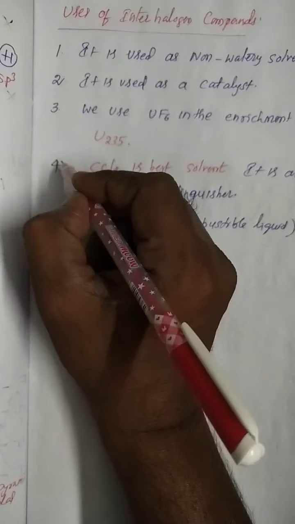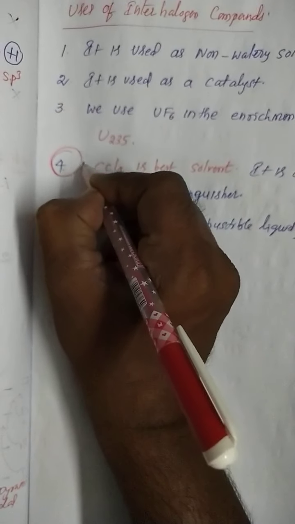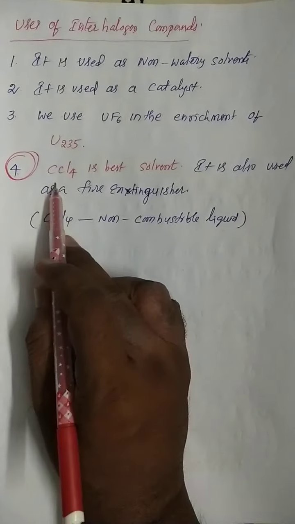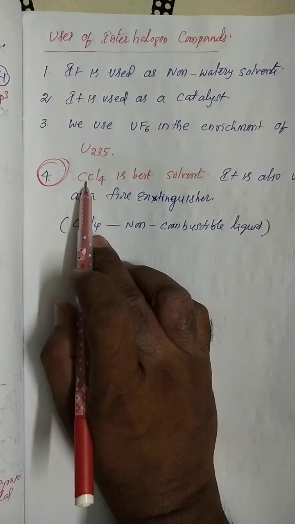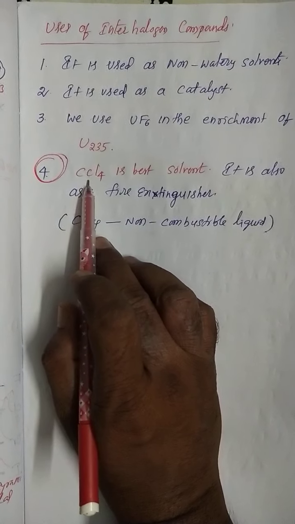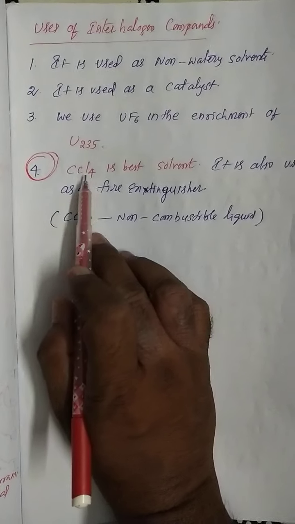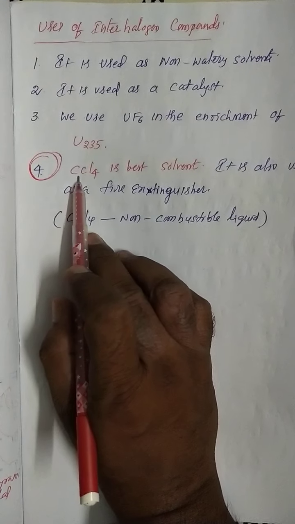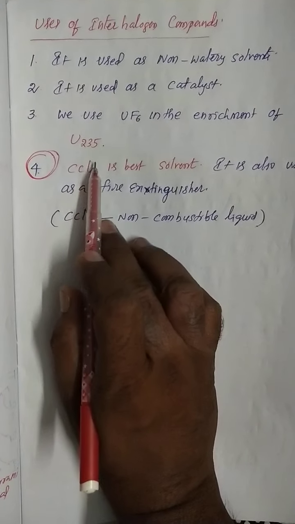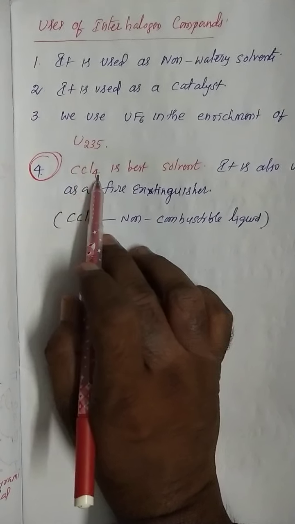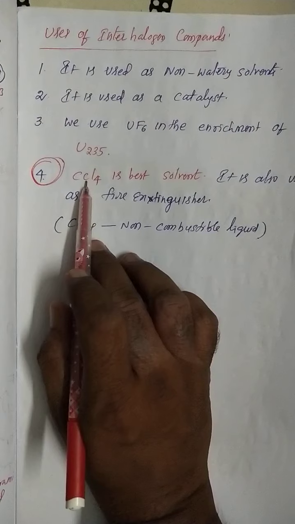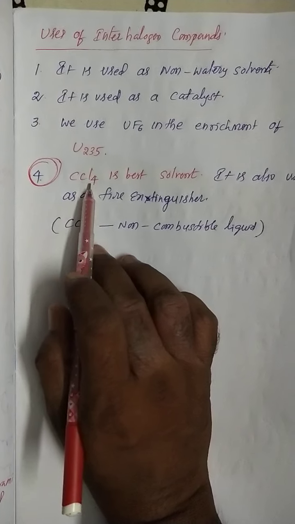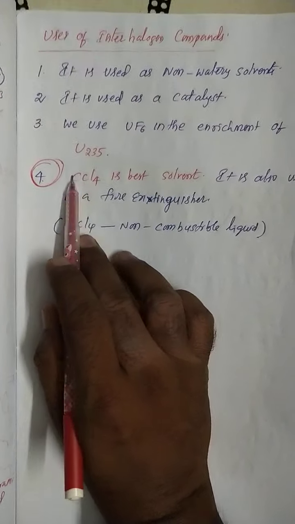Another important point: CCl4, carbon tetrachloride. It is sometimes considered an interhalogen compound, but carbon is not a halogen, so CCl4 is not an interhalogen compound, though four chlorines are there.